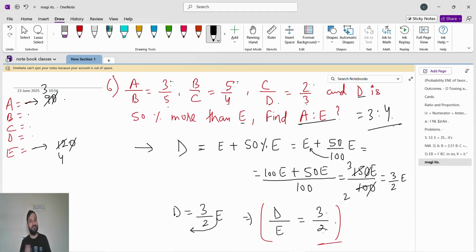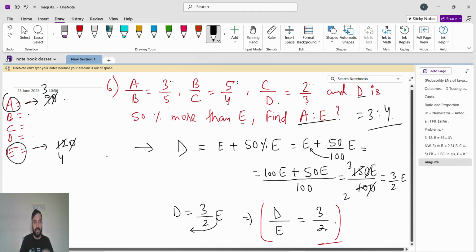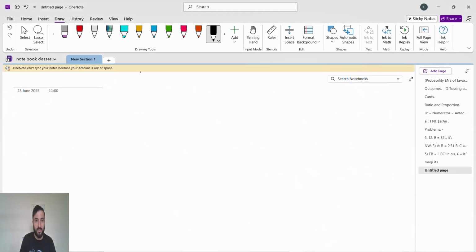Yeah, that's it. Whatever they ask you to find, just find that only, A and E, and that's it. Simplify it because the ratio should be in simplest form. Now we will go for question number 7.